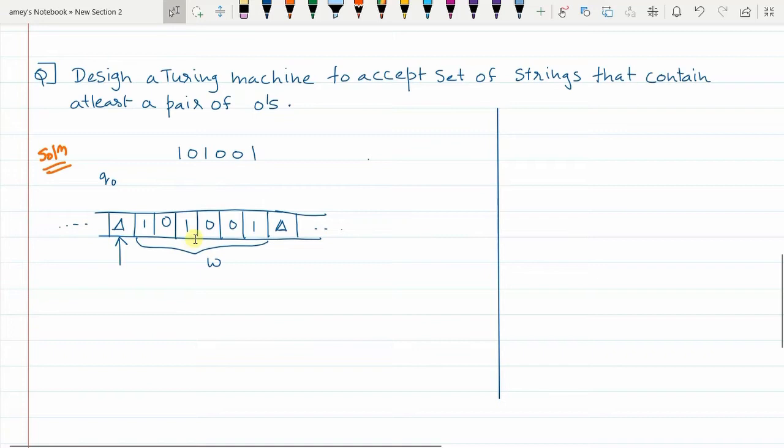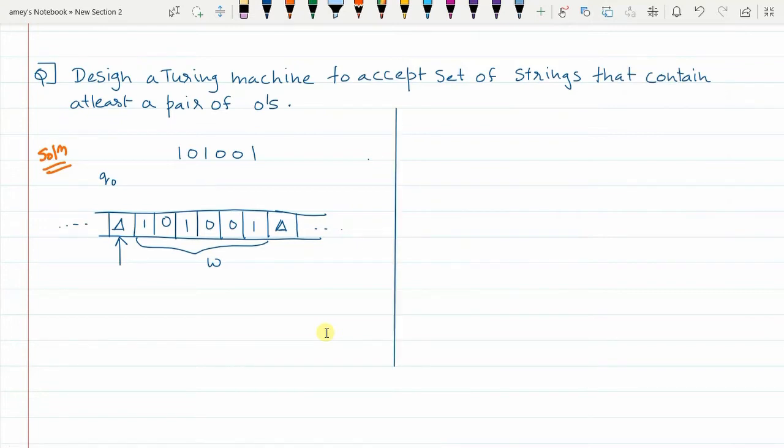I will just draw the Turing machine simultaneously here. So Q0 is the initial state.